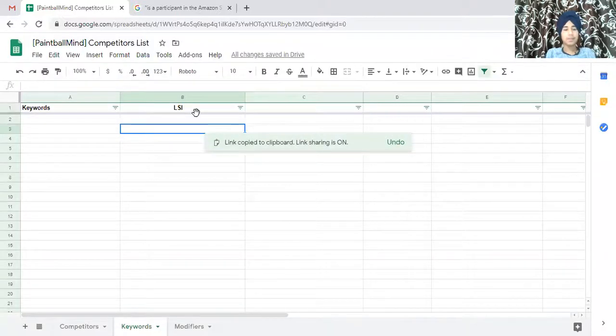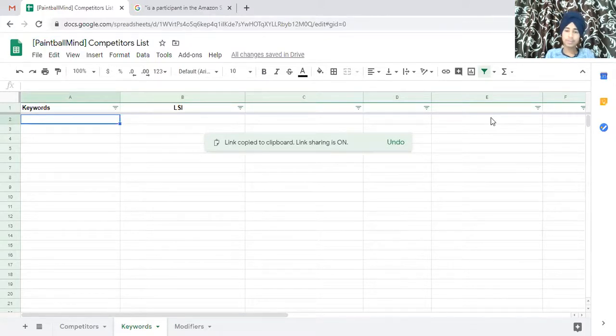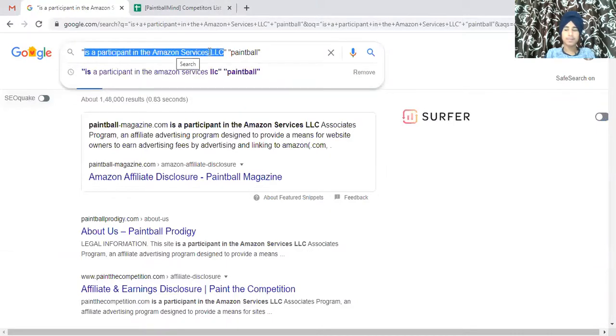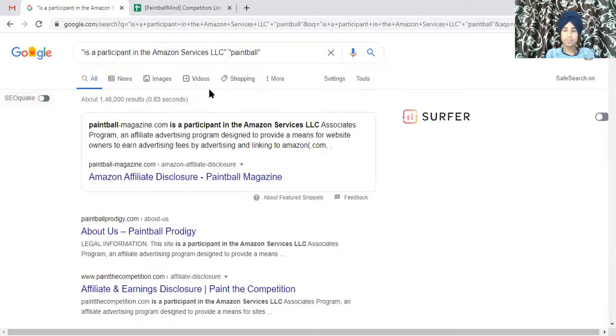Okay. So now I am going to do competitor list research. Actually, I already did that, but to show you the process, I am doing it again for you. So let's start. URL shared. I will put it in the sheet. What I will do is type "a participant of Amazon Services LLC" in double quotes. This is the statement that every affiliate site has to use, so I can get the niche of this site.